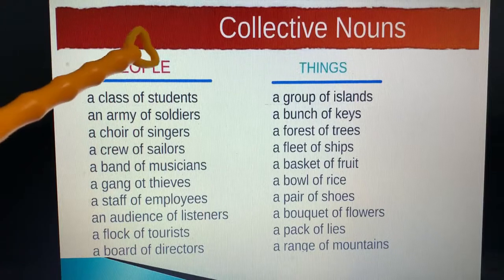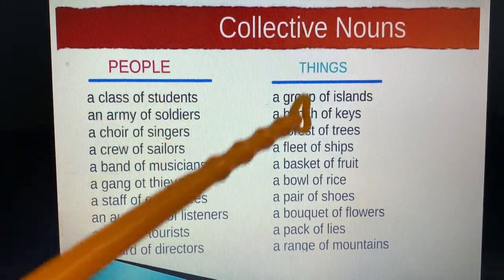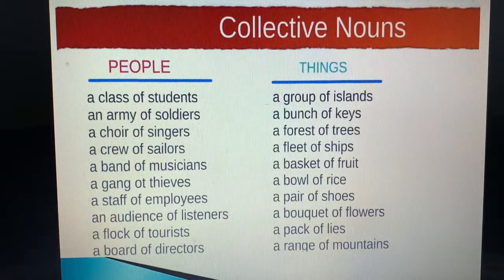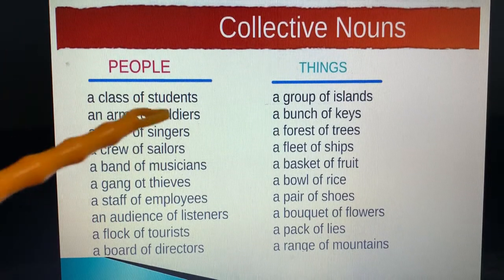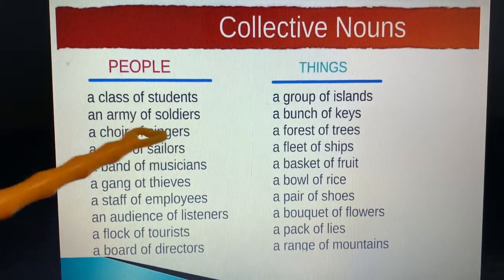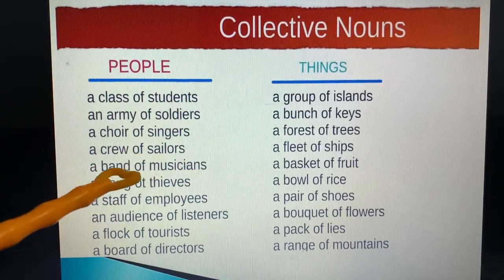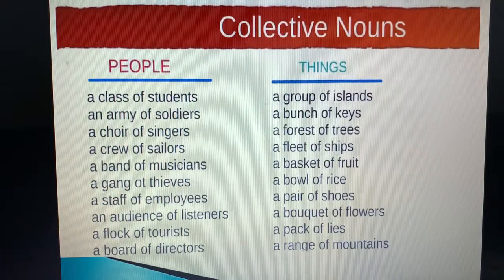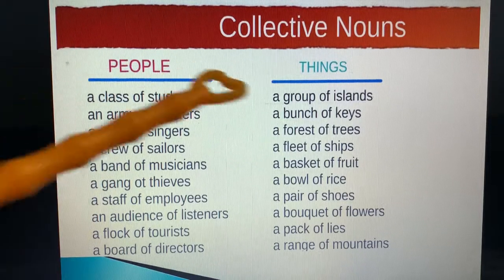Now these are a few collective nouns for persons, people, and these are for things, and next these are for animals. Now you all have to learn these collective nouns. When there are so many students, we call it a class of students. For soldiers we use army, for singers we use choir, for sailors we use crew. When there are so many musicians, we call it a band of musicians. When there are so many thieves, we call it a gang of thieves. Fine. Employees, a staff of employees. In this way, these are the collective nouns.